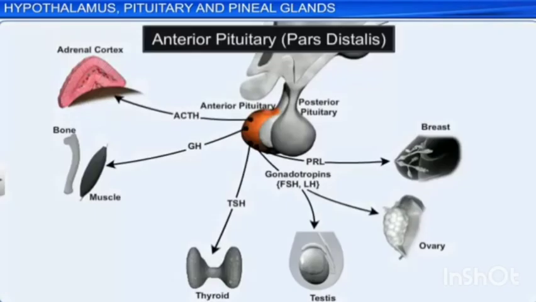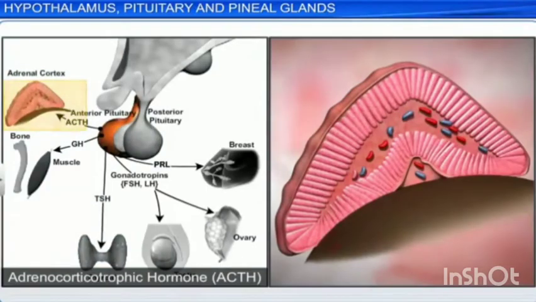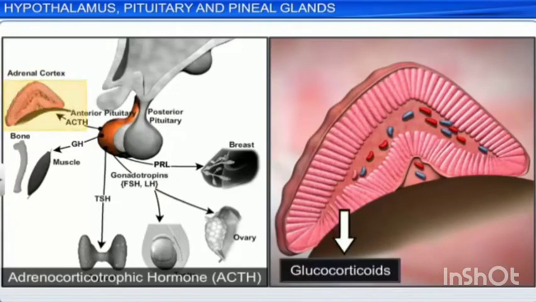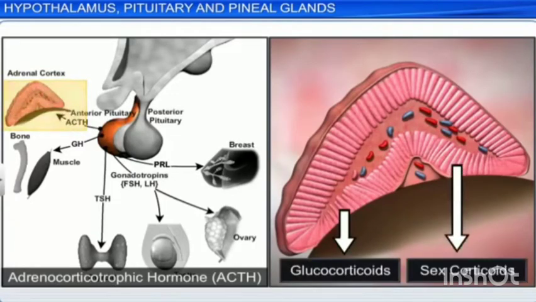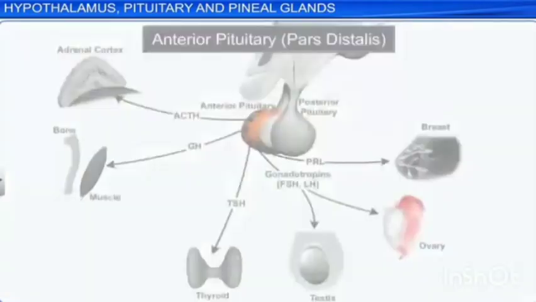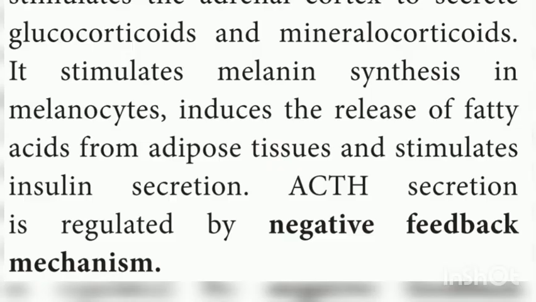And then adrenocorticotropic hormone. It is a peptide hormone that stimulates the adrenal cortex to secrete glucocorticoids and mineralocorticoids. You know where adrenal gland is present. It is present above the kidney. It is also called as suprarenal gland. It stimulates the melanin synthesis.